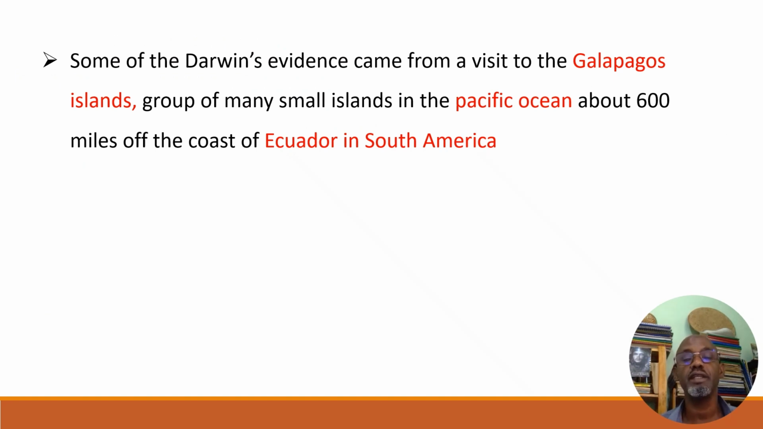Some of Darwin's evidence came from a visit to the Galapagos Islands. Therefore, inseparable: Darwin and Galapagos Islands, a group of many small islands in the Pacific Ocean, about 600 miles away from mainland Ecuador in South America. These are many scattered islands. Darwin visited especially five of the islands, which are relatively large and which have bigger biodiversity of plants and animals.